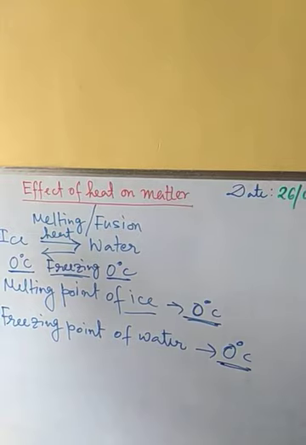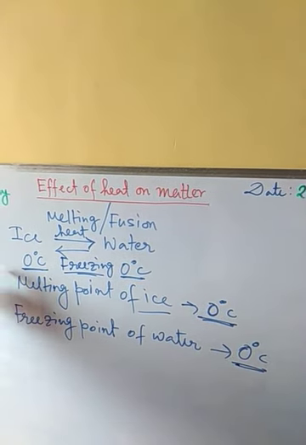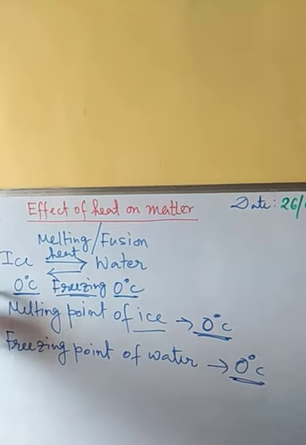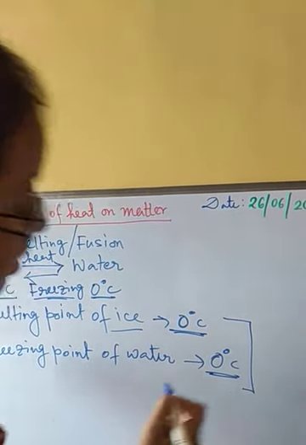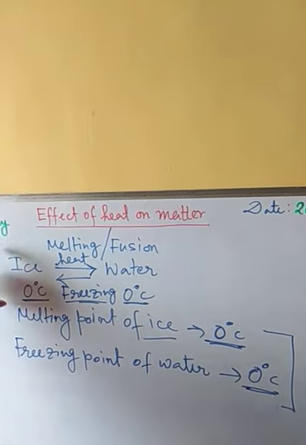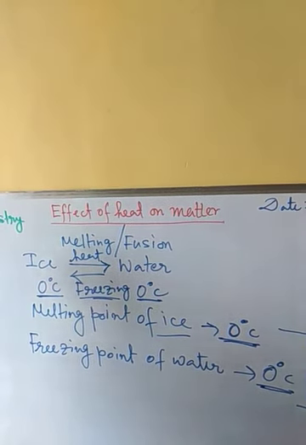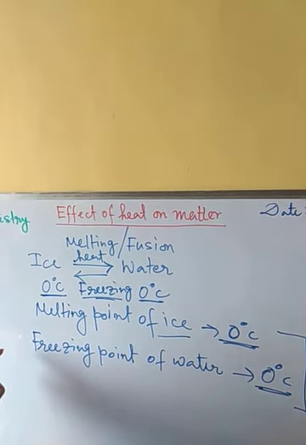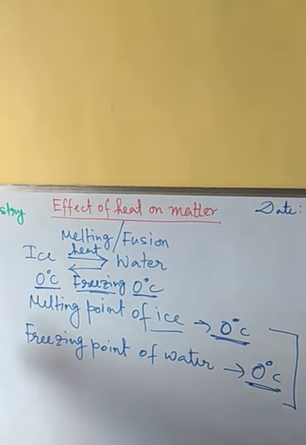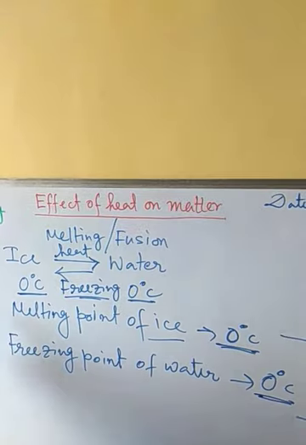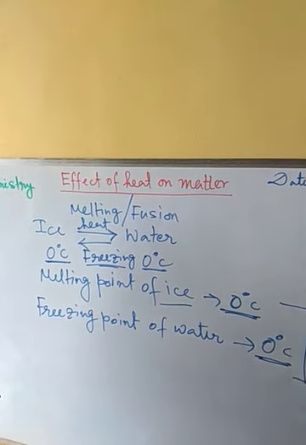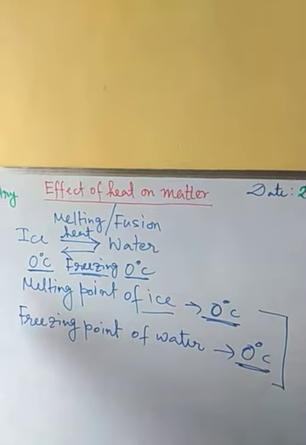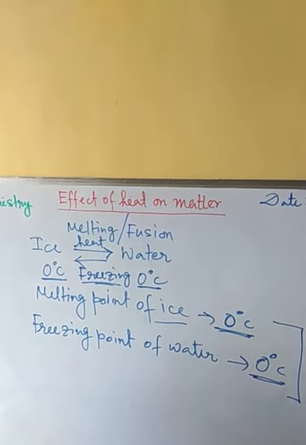So this melting point or freezing point is fixed for any given substance. As we are talking about water, pure water's melting point and freezing point will both be 0 degree centigrade only. From this we can test by experiment whether a sample of water is pure or not.